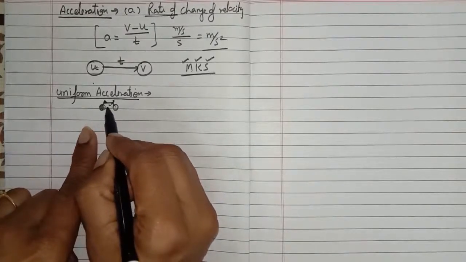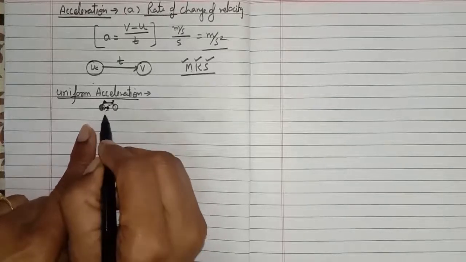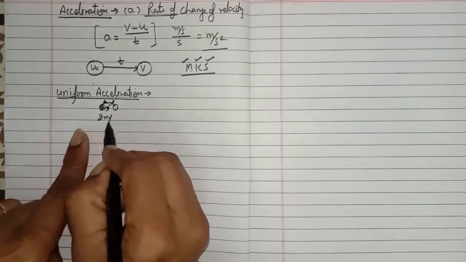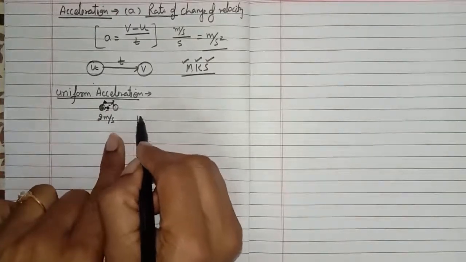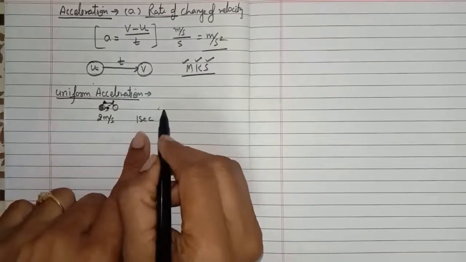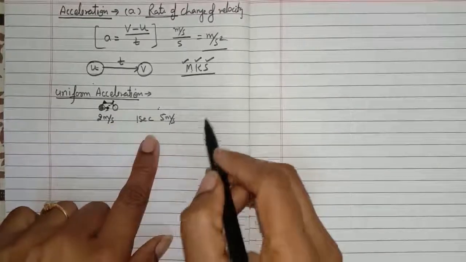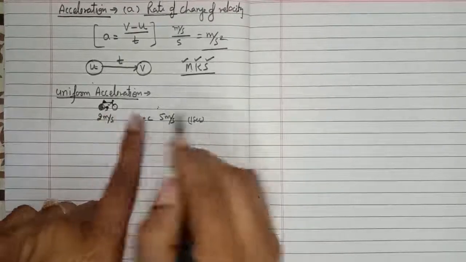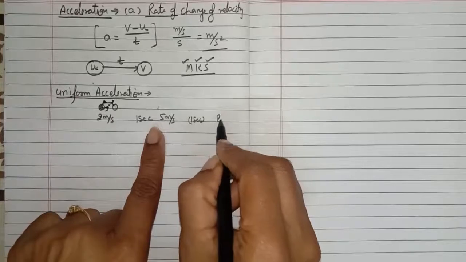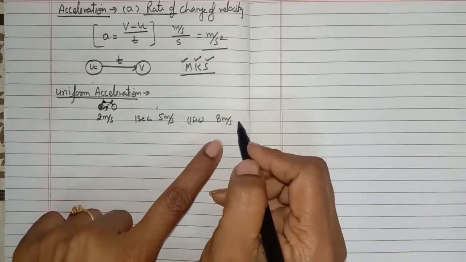Suppose this bicycle initially has a velocity. These are the pedals, and by pedaling it, suppose your bicycle has a speed of 2 meter per second. You start pedaling, and after 1 second its velocity is now 5 meter per second. Again you are pedaling, and again in 1 second the speed of your bicycle is now 8 meter per second. Again in another 1 second your speed is going to be 11 meter per second.